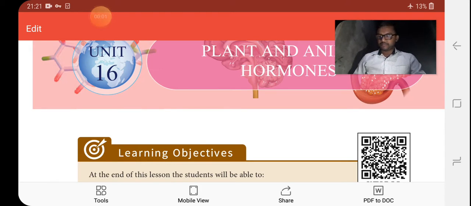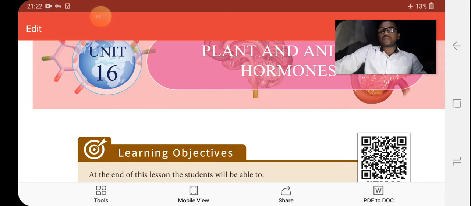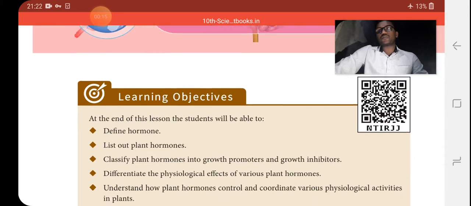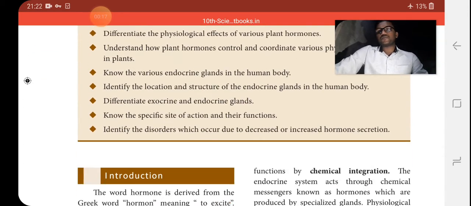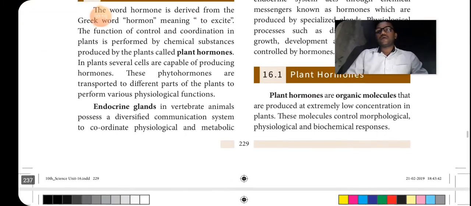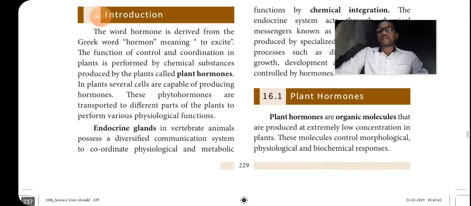Revise one lesson: plant and animal hormones. First, what are hormones? We already learnt this lesson. Hormones are produced in endocrine glands. The hormones are the chemical substances which are produced in the endocrine glands, and that endocrine gland means the hormones